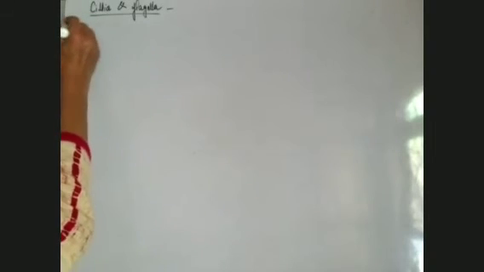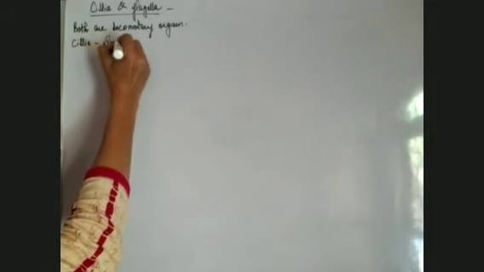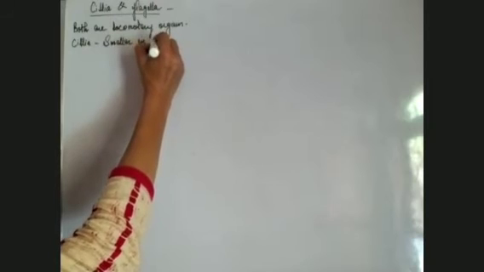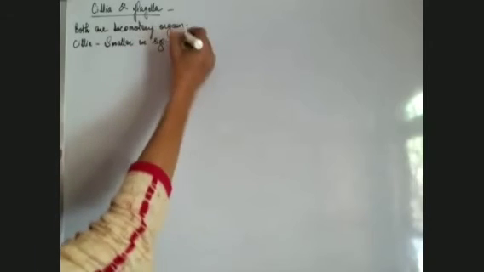So both cilia and flagella are locomotory organs. About cilia, cilia are smaller in size, because we are comparing them with flagella. And the second thing, where they are present, is paramecium.